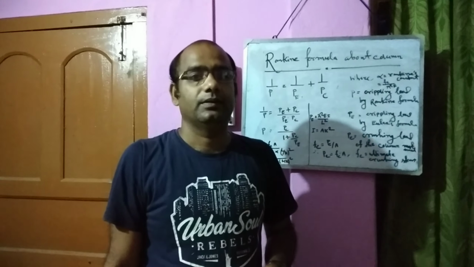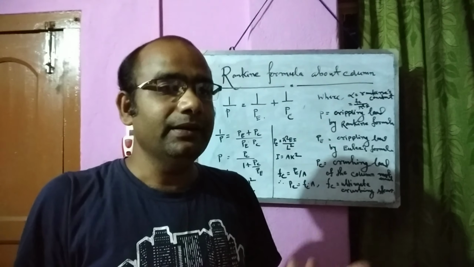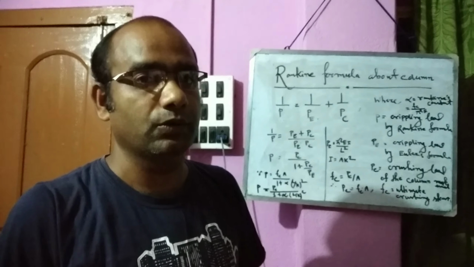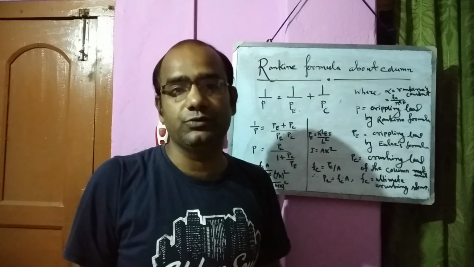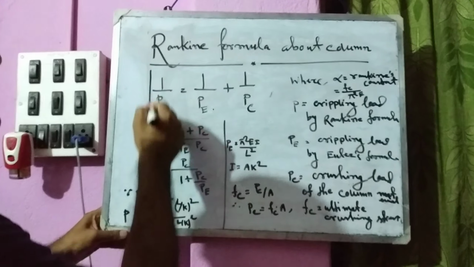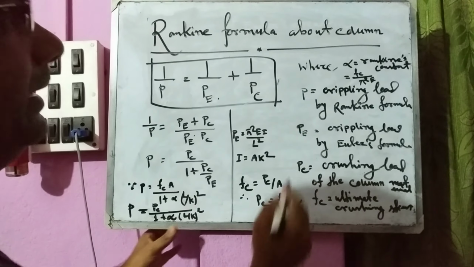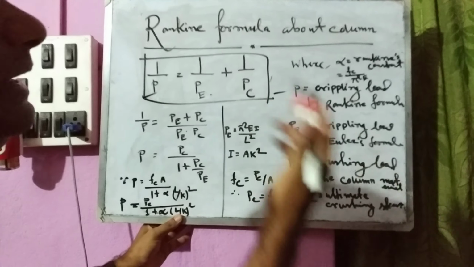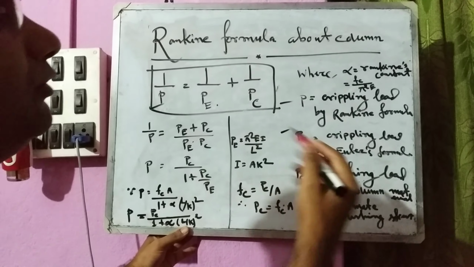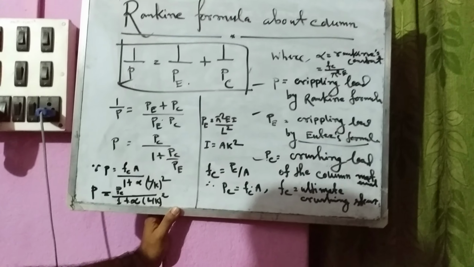Now we will consider the Rankine formula. In the Rankine formula we can use medium columns, short columns, and also long columns. It is a combination of Euler's equation and the crushing load. 1 by P equal to 1 by PE plus 1 by PC, where P equal to the crippling load by Rankine formula, PE equal to the crippling load by Euler's formula, and PC equal to the crushing load of the column material.